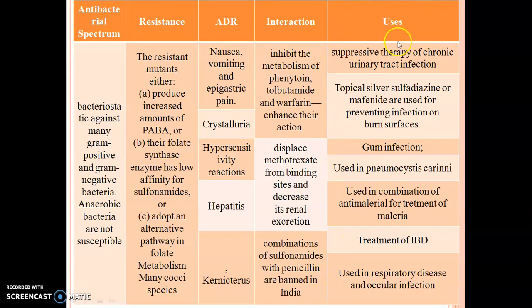Then what are the uses of sulfonamide? Sulfonamide is used as a suppressive therapy for various urinary tract infections. Topical silver sulfadiazine is a special moiety which is only used for a special purpose, in case of burn infection. Sulfonamide is also used for gum infection in a tooth.